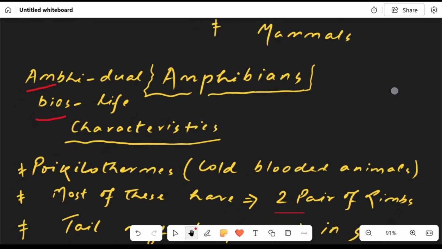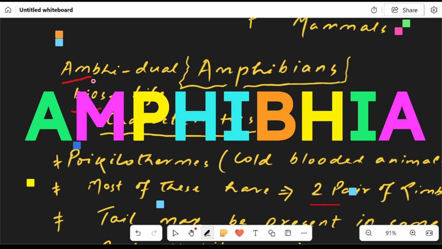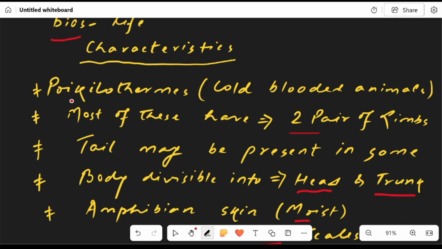Now the word amphibians has its origin from two words, amphi and bios. Amphi means dual, bios means life. So what are the characteristics here? These are poikilotherms, that means cold-blooded animals, such kind of animals which are unable to maintain their constant internal temperature.